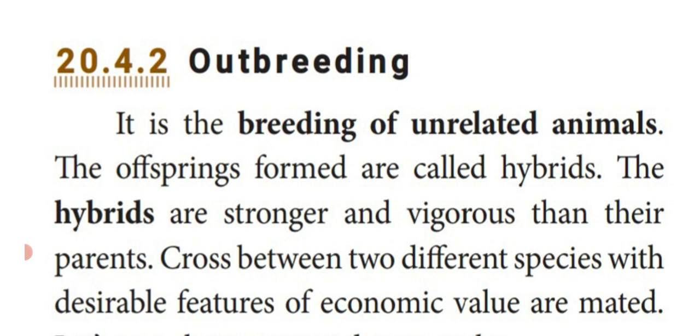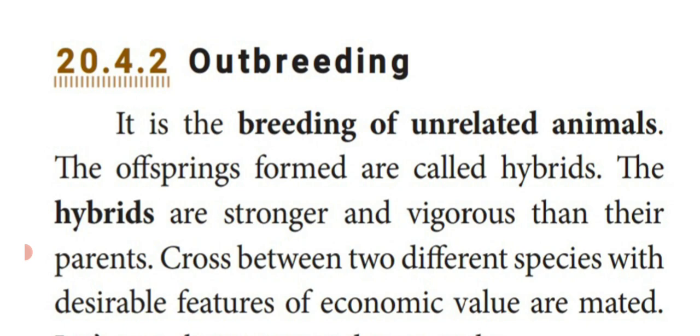They are crossed together, producing newly formed offspring, the F1 generation. They are known as hybrids. What is that one? Hybrids. These hybrids are stronger, more vigorous and more powerful than their parents.